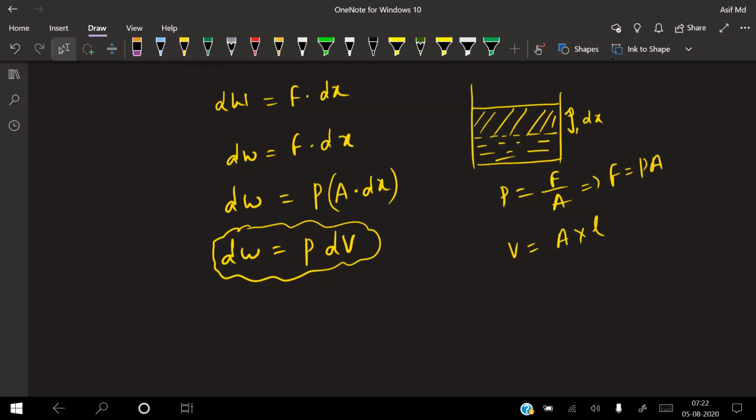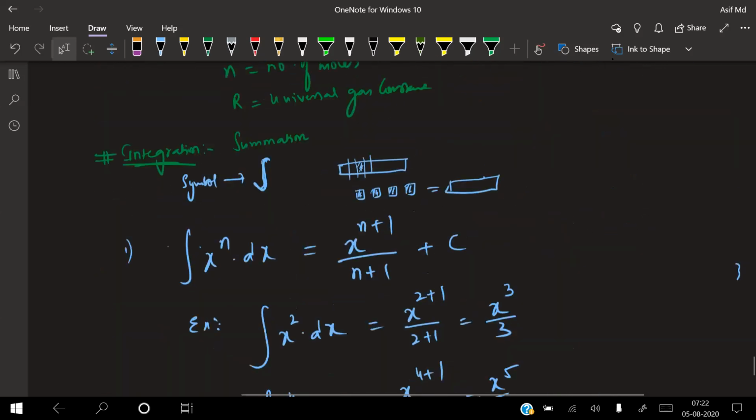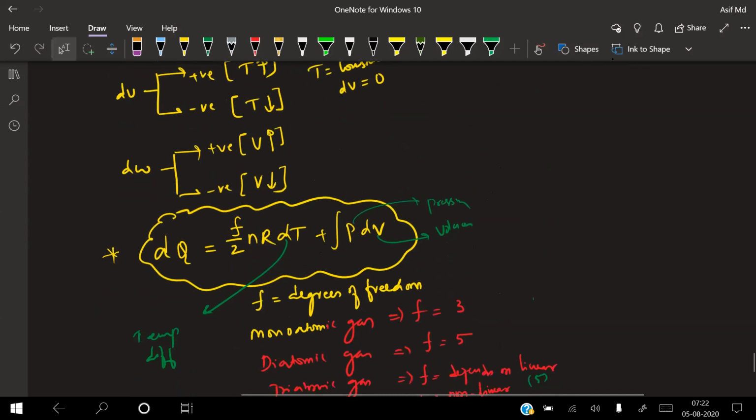That's why in the first law of thermodynamics formula you gave PdV. The P into dV, that's why we have written it in the given condition. Integral of P into dV.